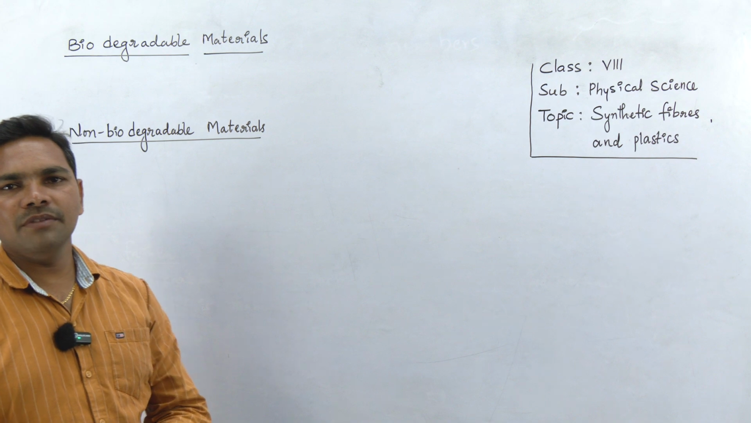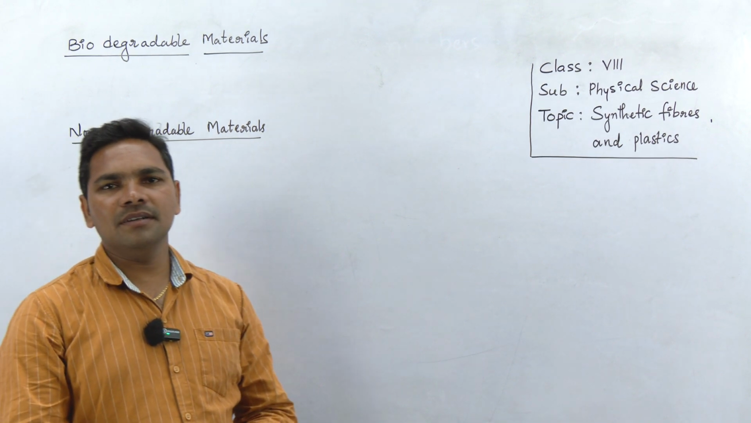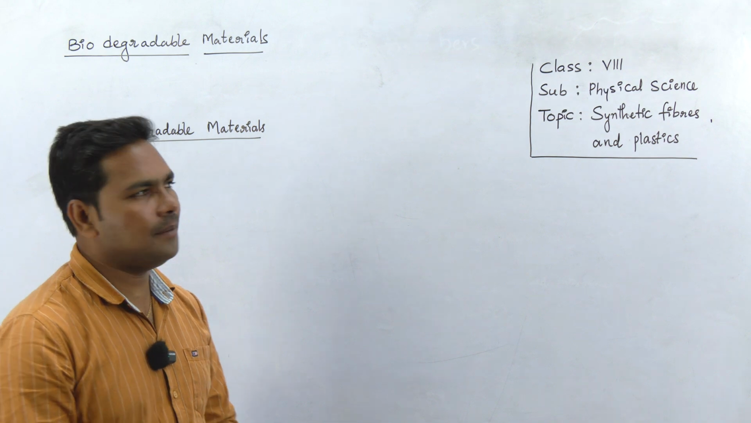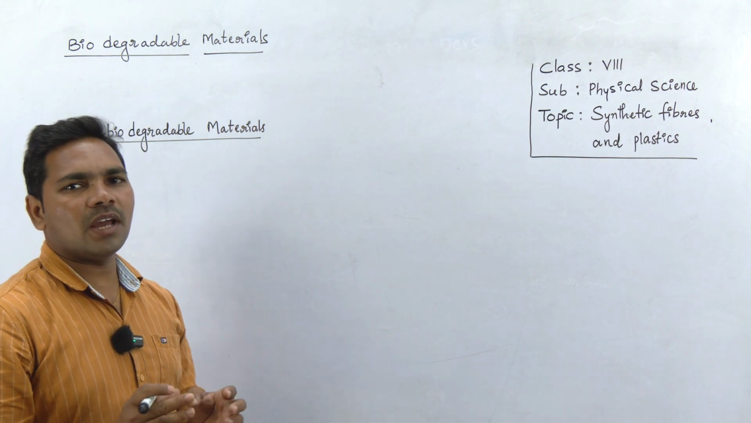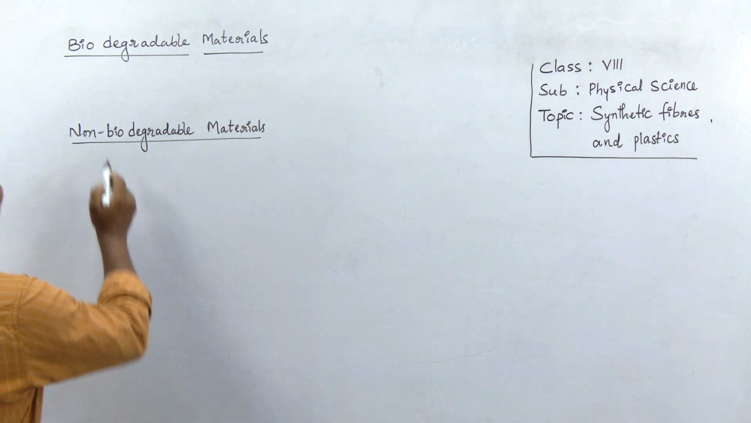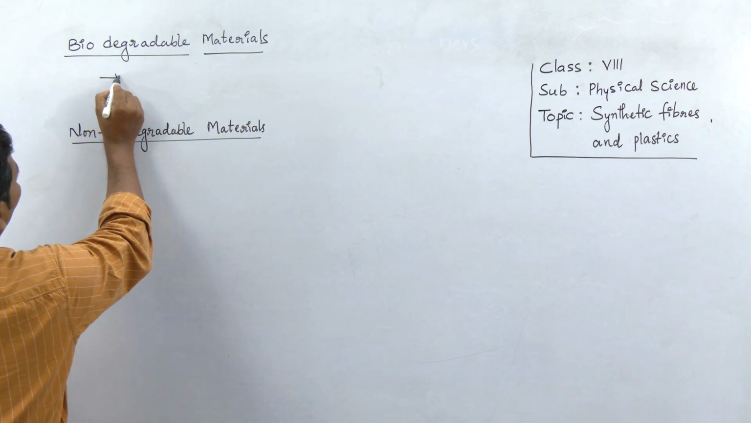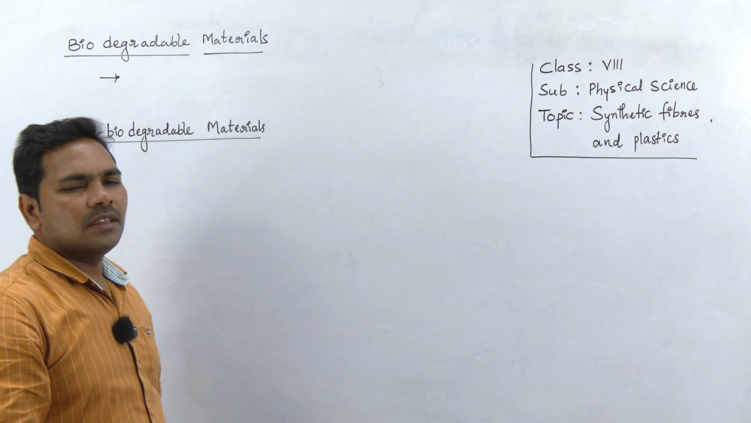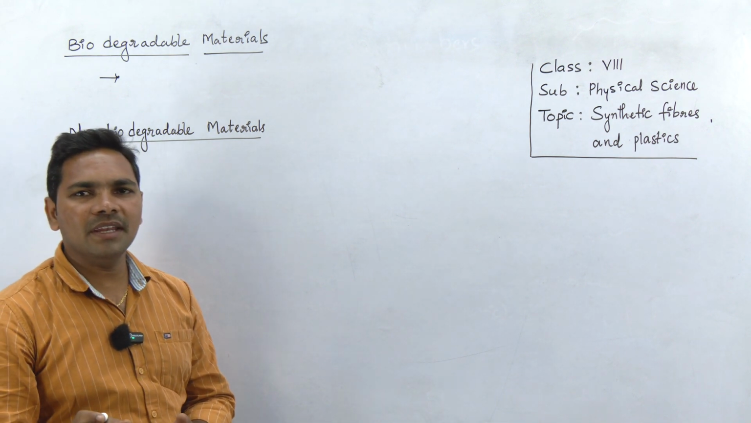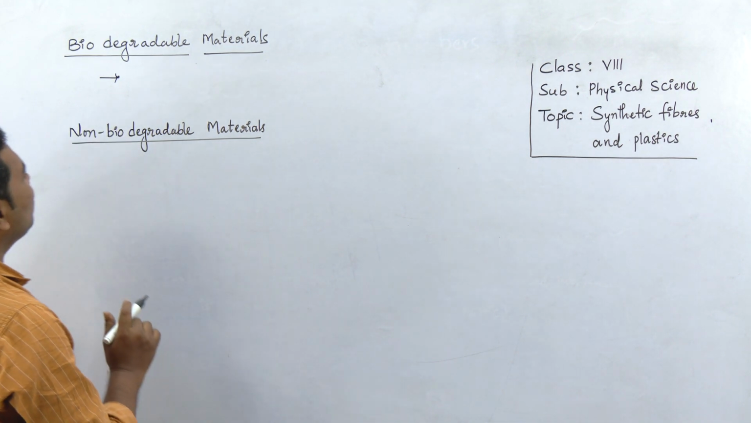We generally observe there are some materials like vegetable waste, fruit peels, paper, etc. What happens to such materials? They break down into very small fragments. This is called a process called decomposition. If any materials can decompose by natural processes, then such materials are called biodegradable materials.